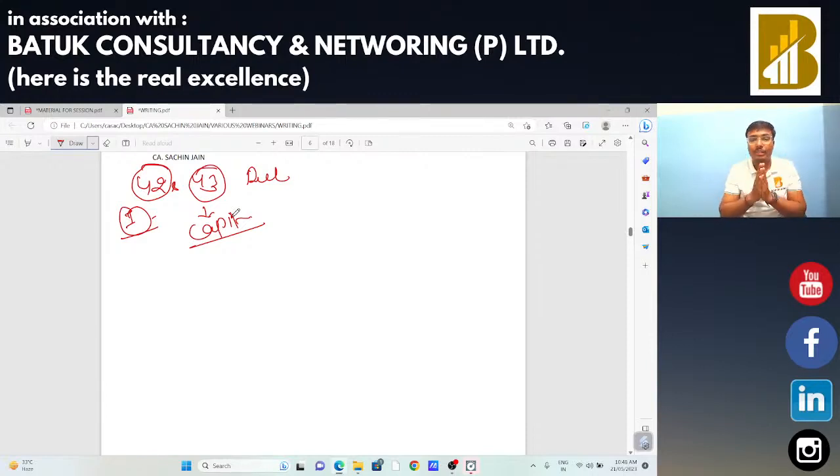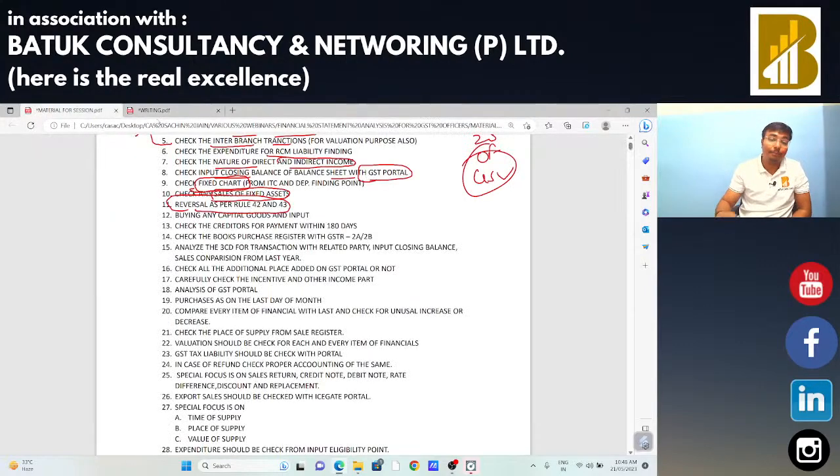Here we are going to discuss the analysis of financial statements, and from that point of view I just want to share that you need to check that there is a reversal of input tax credit on account of rule number 42 and 43, as per the method given in the rules. So we need to check the same.